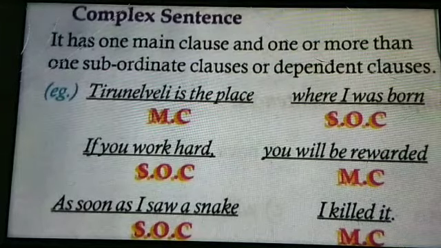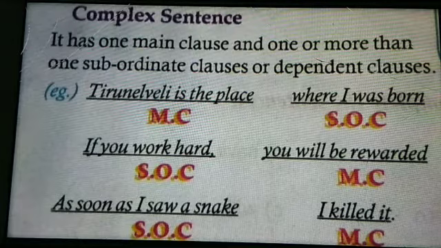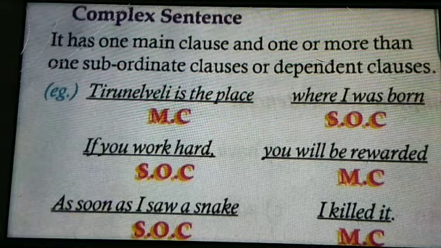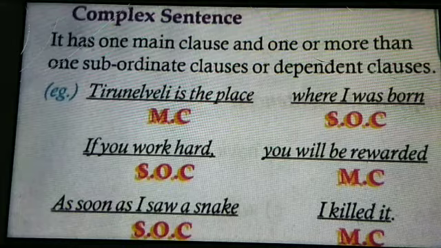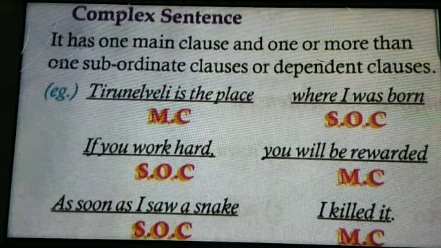Next, complex sentence. It has one main clause and one or more than one subordinate clauses or dependent clauses. So another word for subordinate clause is dependent clause. Example, Tirunelveli is the place where I was born. So Tirunelveli is the place, it is the main clause. Where I was born is the subordinate clause.